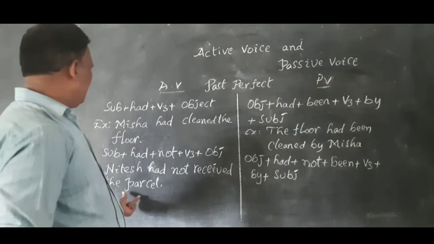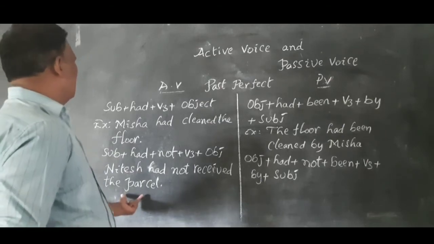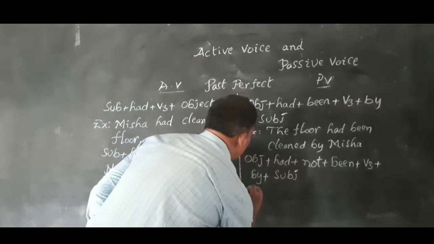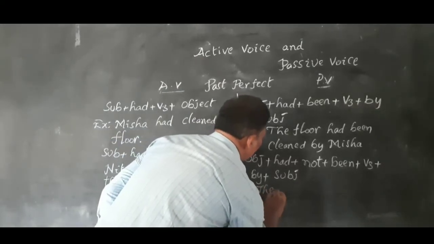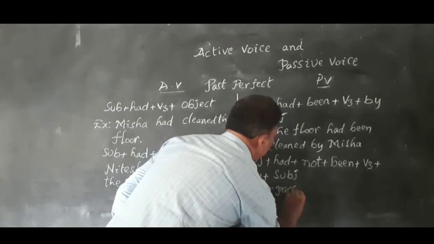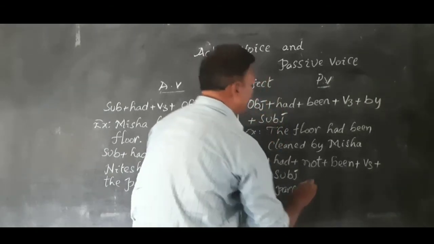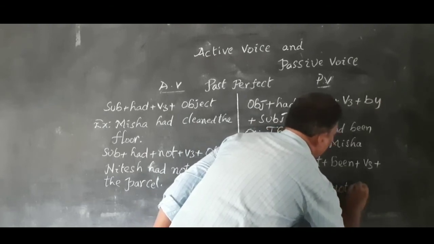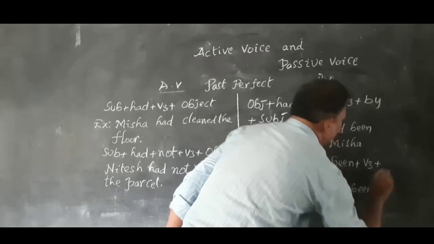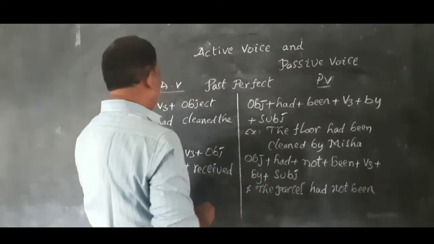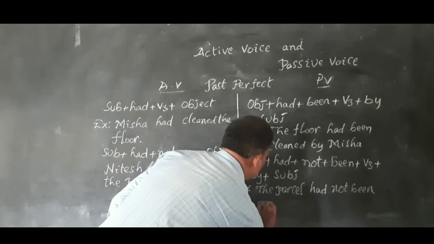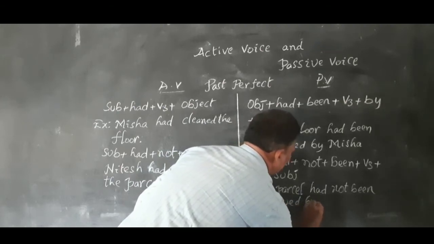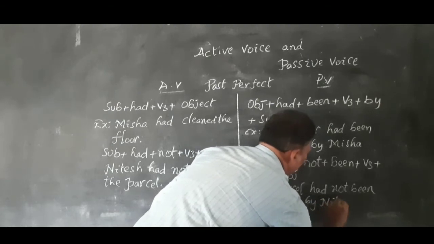What is the object here? The parcel. The parcel had not been received by Nitish.